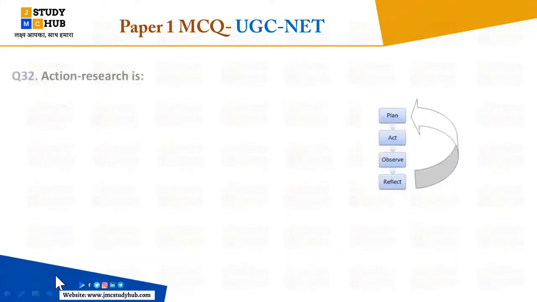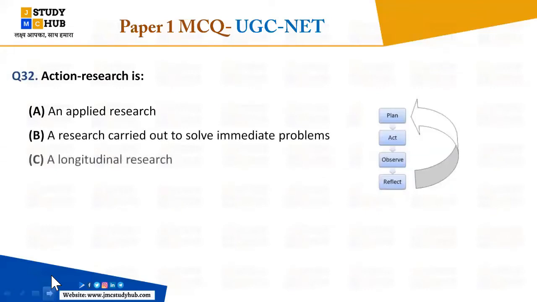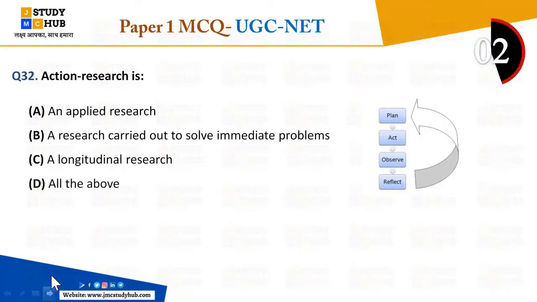That is question number 32. Action research is, right? Action research is basically an applied research, a research carried out to solve immediate problems, a longitudinal research, or all of the above. Everybody answer. What will be the answer? An applied research, a research carried out to solve immediate problems, a longitudinal research, or all of the above.